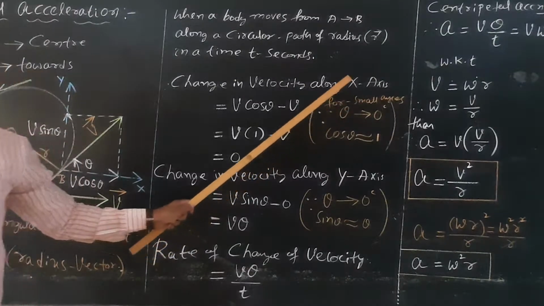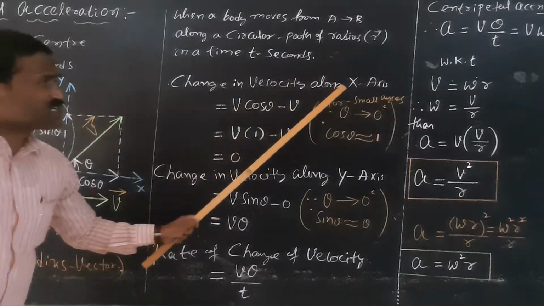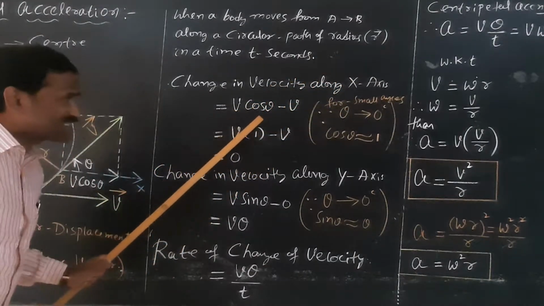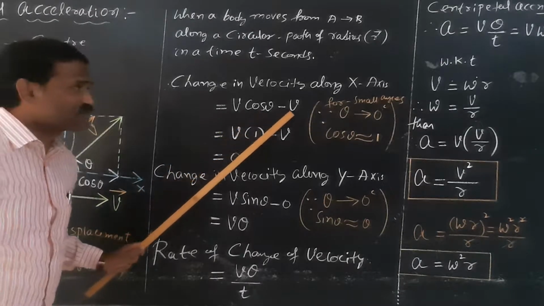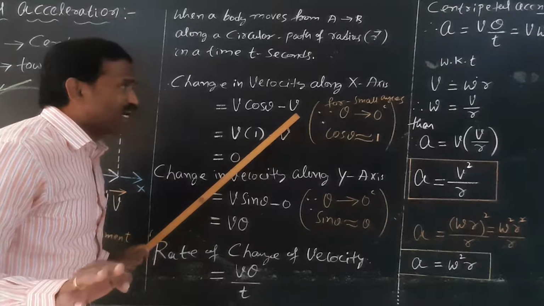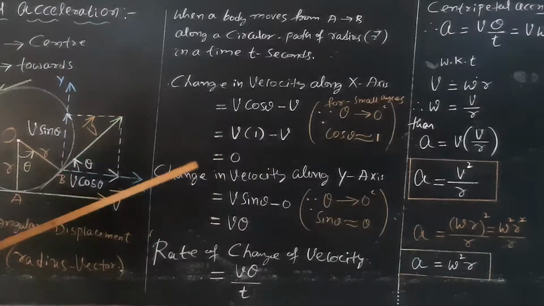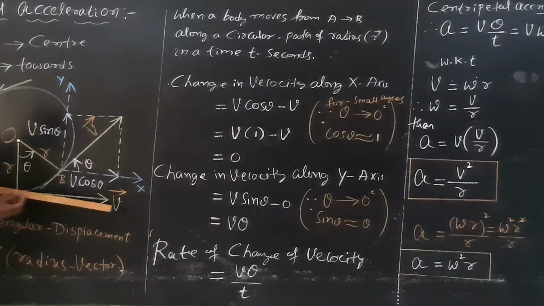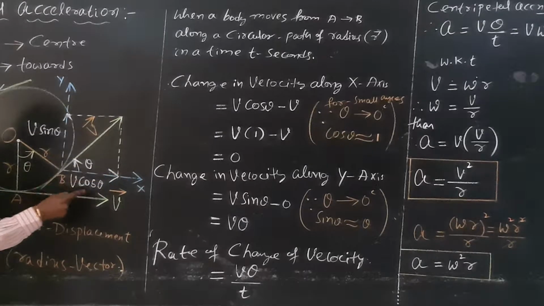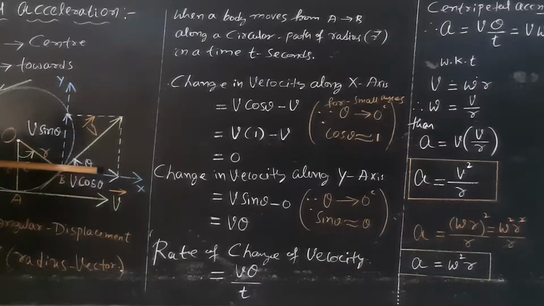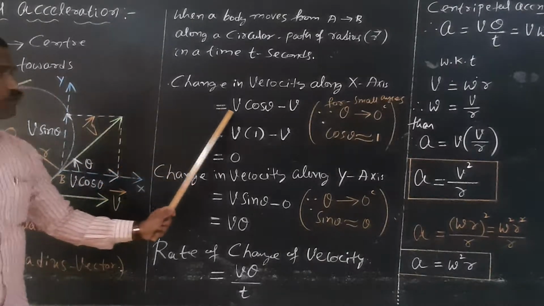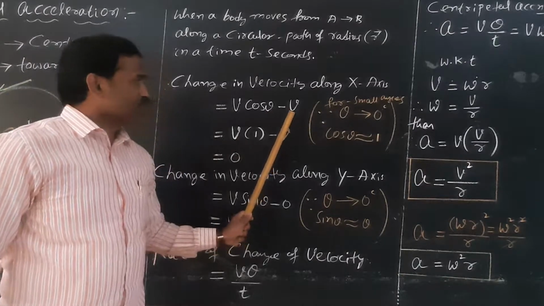Change in velocity along the x-axis. What is change in velocity? Final velocity at point B along the x-axis minus initial velocity at point A along the x-axis. What is the final velocity at point B? The final velocity at point B is v cos theta, and the initial velocity along the x-axis is v. Therefore, v cos theta minus v.